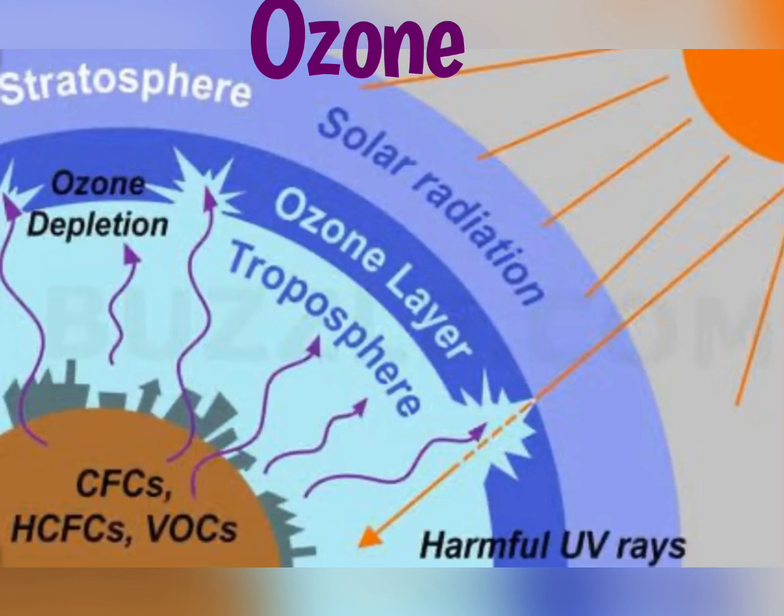Now this ozone layer is getting depleted due to certain elements in the atmosphere like CFC, that is chlorofluorocarbon, and other halogens which are released in the atmosphere by human activities. If this depletion continues, then ultraviolet radiation could easily enter into the Earth's surface and they will cause ionizing effect which will lead to cancer, genetic disorder, skin diseases, etc.